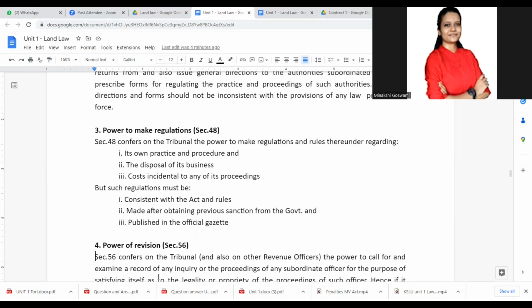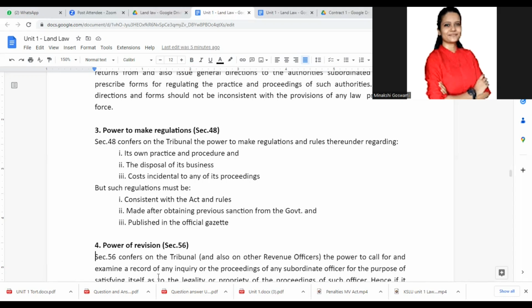When we say they can pass their own rules and regulations, such rules and regulations must be consistent with the Act and rules. Whatever regulations or rules they have passed, they must be in conformity with the Karnataka Revenue Act. They cannot simply frame whatever rules they want because it is a body established under the Act, so it has to abide by whatever provisions are there in the Act. Rules must be made after obtaining previous sanction from the government and published in the official gazette. So they need to take permission from the government. They cannot simply frame whatever rules they want.